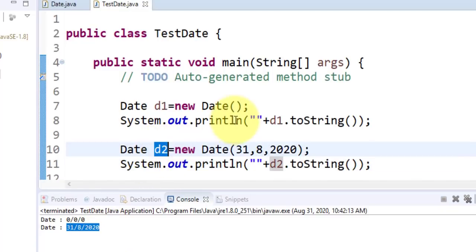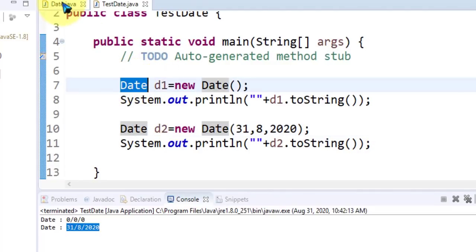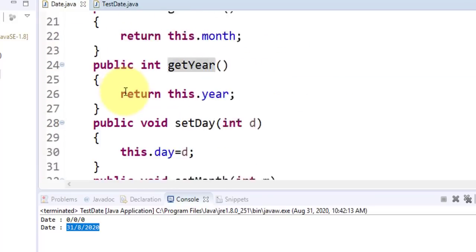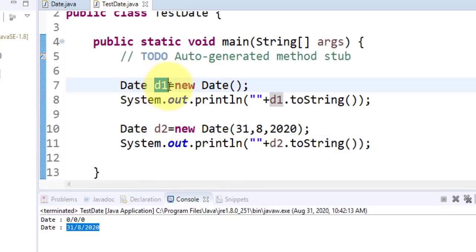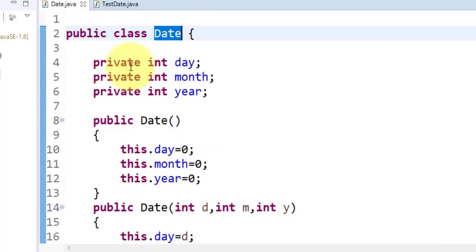Okay, so now you can create n number of objects of the Date class. Here d1 is an object, d2 is an object, each having its own memory. d1 has physical existence, d2 also has physical existence, but Date is your class, so it's a template. For d1 and for d2, the same structure of the class is used, that is your Date class.